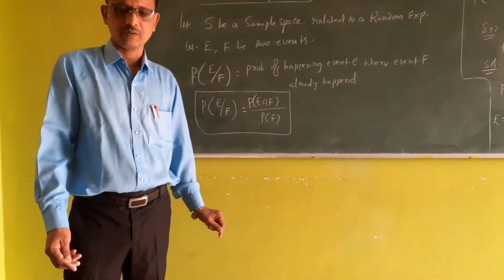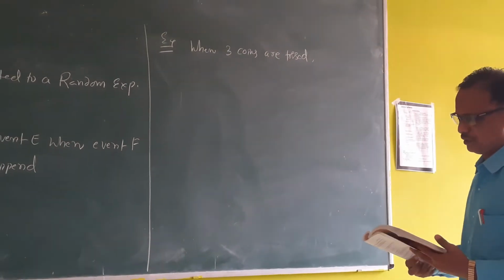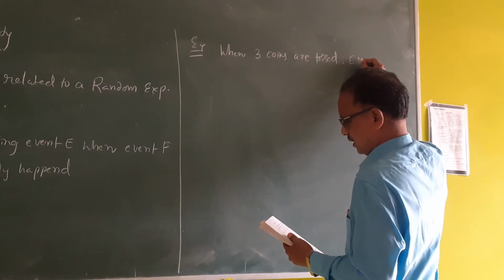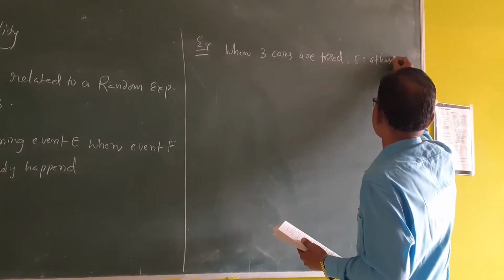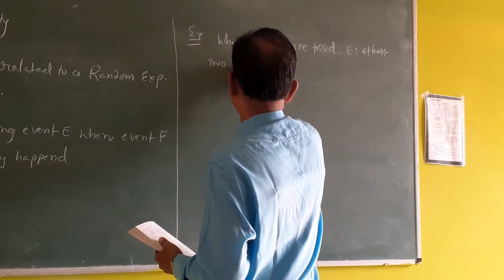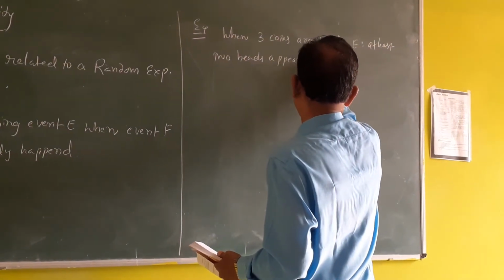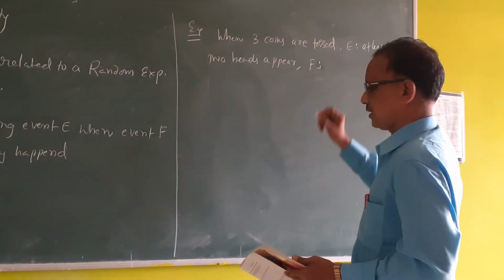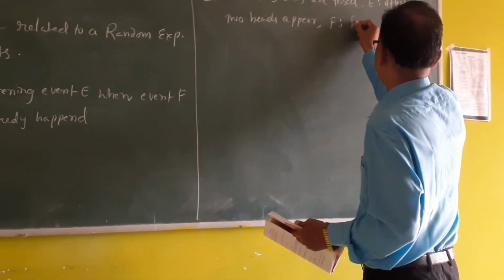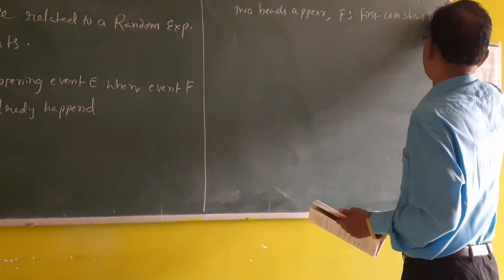Now we'll take one example. Let E be the event that at least two heads appear, and let F be the event that the first coin shows tail.